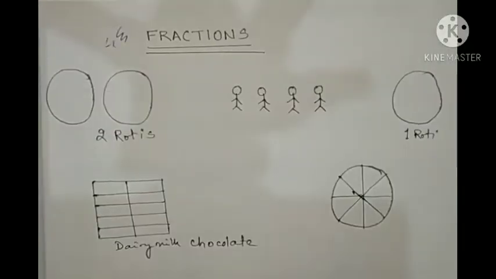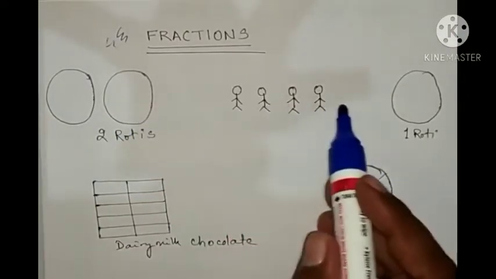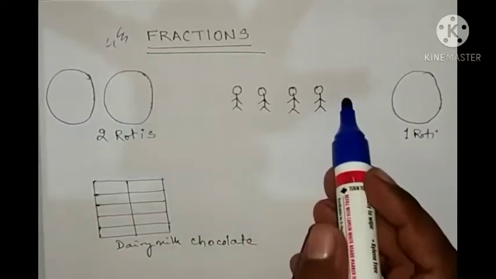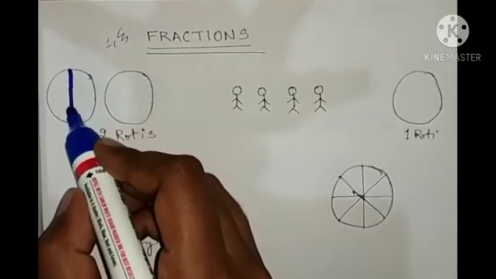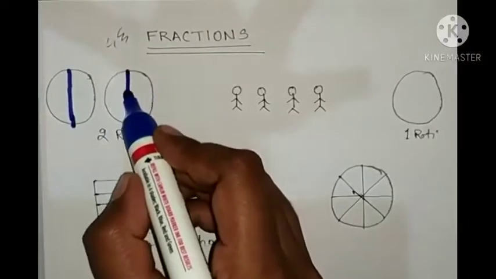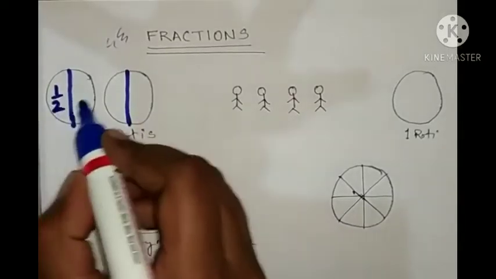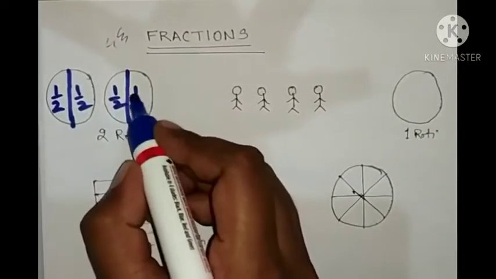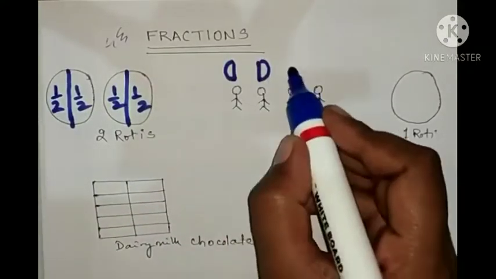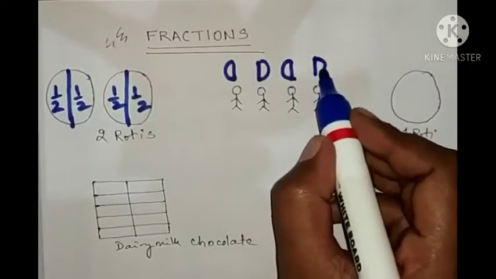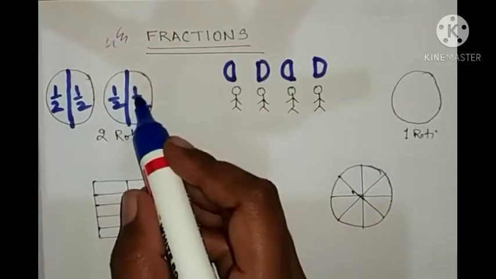So look at here. Here two rotis are given for how many people? 4 people. 4 children are there and 2 rotis are given. So let's find out how we'll do it. If I make half of one roti and half of the other roti, what will we get? This is half, this is half, this is half, this is half. So I'll give each of them half a roti, and they get equal portions.